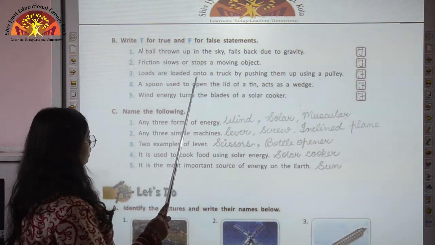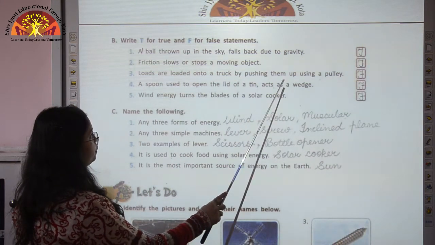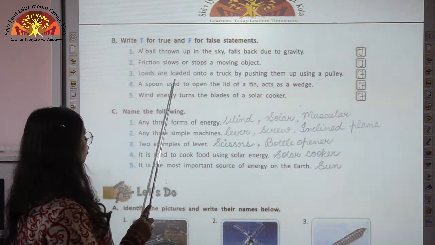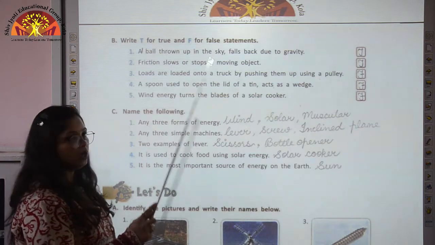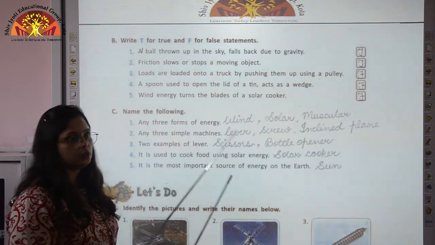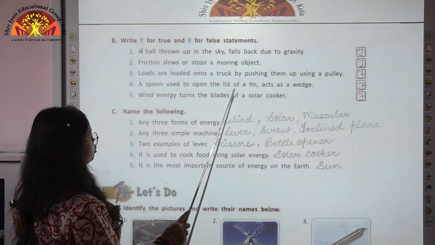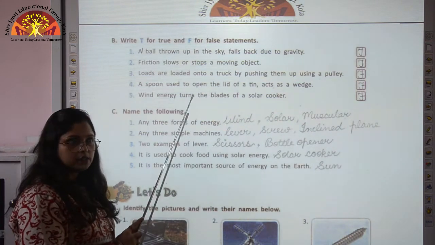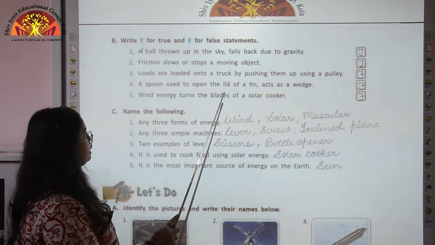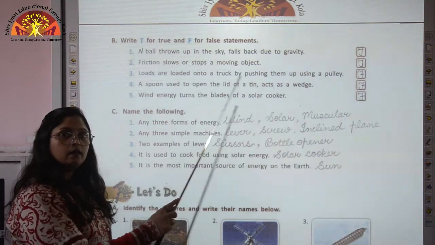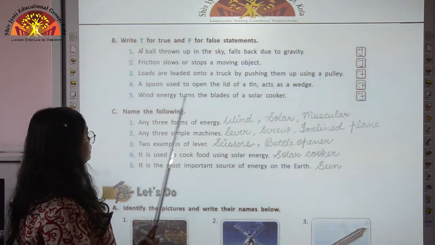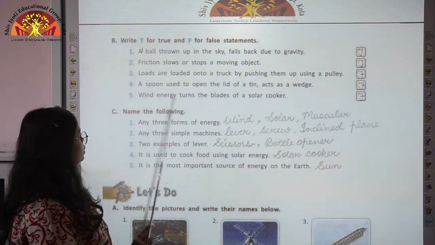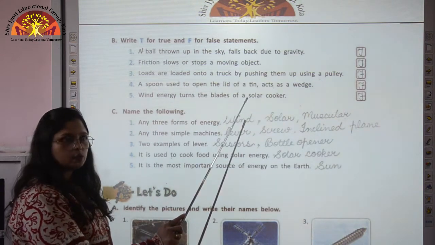Loads are loaded onto a truck by pushing them up using a pulley. Now this is a wrong statement, because if we want to load a heavy object to a height, we use inclined plane. A spoon used to open the lid of a tin acts as a wedge. Now this is also a wrong statement, because a spoon used to open the lid of a tin acts as a lever. Wind energy turns the blades of a solar cooker. This is also a wrong statement because wind energy turns the blade of a windmill.